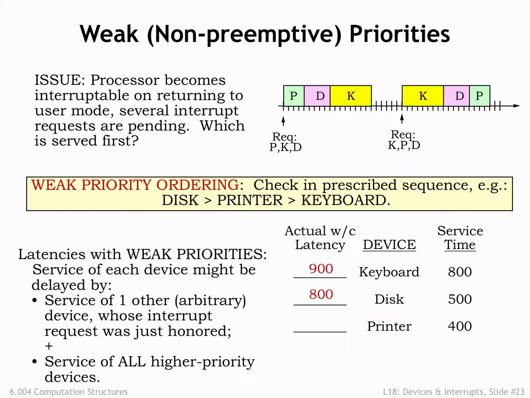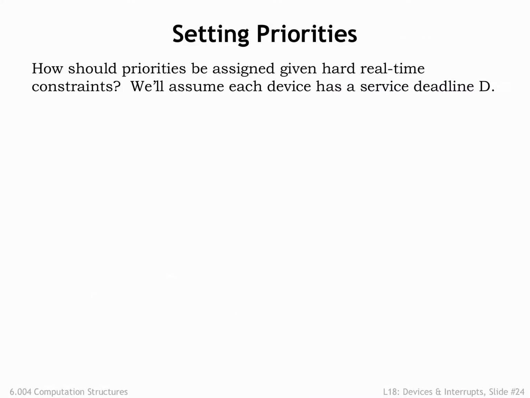The disk handler has the highest priority and so will always be selected for execution after the current handler completes. So its worst-case latency is the worst-case service time for the currently running handler, which in this case is the keyboard. So the worst-case latency for the disk is 800 microseconds. This is a considerable improvement over the first-come, first-served scenario. Finally, the worst-case latency for the printer is 1300 microseconds, since it may have to wait for the keyboard handler to finish, which can take up to 800 microseconds, then for a higher priority disk request to be serviced, which takes 500 microseconds. How should priorities be assigned given hard real-time constraints?